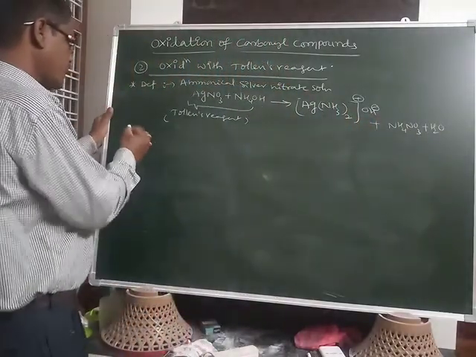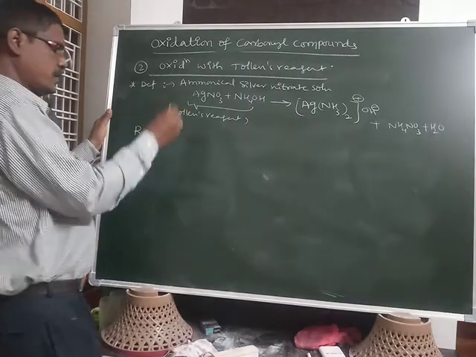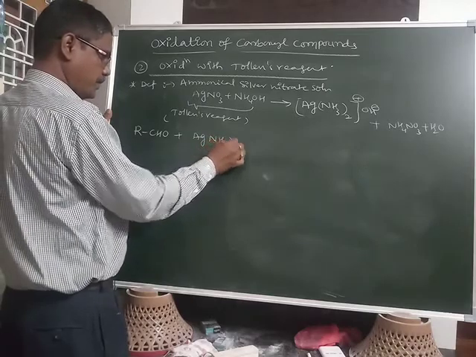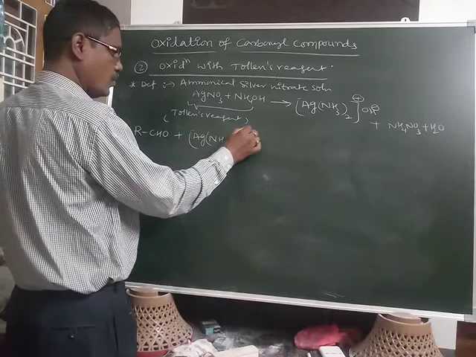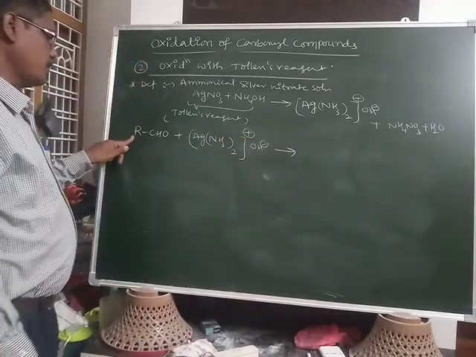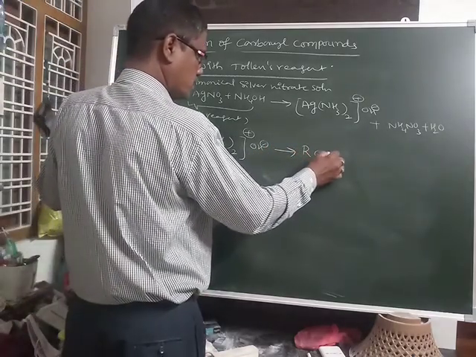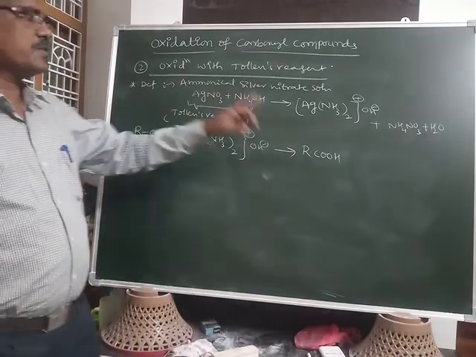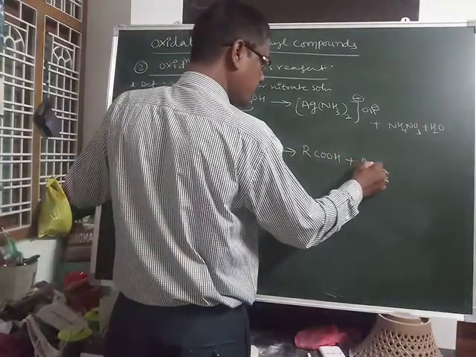This aldehyde, in the presence of Ag(NH3)2+ and OH minus, will be converted into RCOOH. The aldehyde oxidizes into the carboxylic acid, and here silver precipitate is obtained.